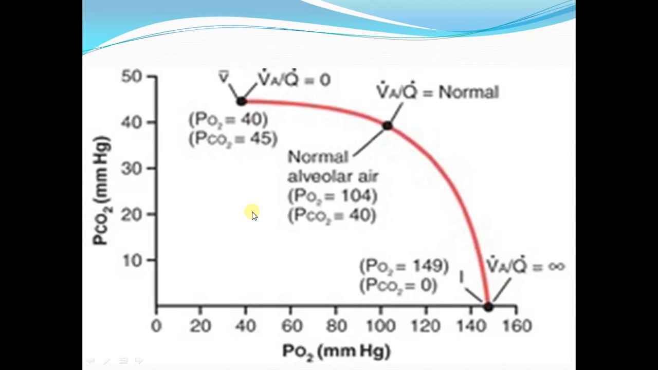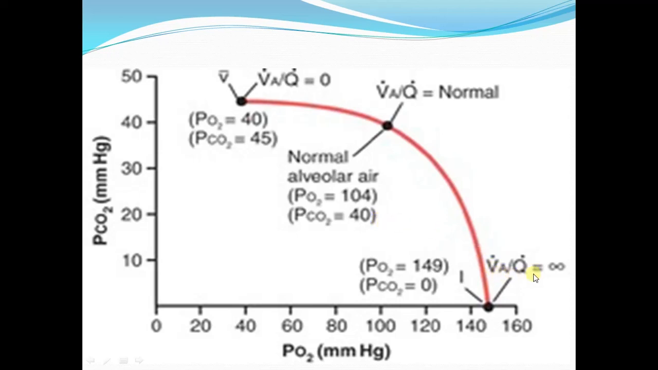This is the VQ diagram. It shows us the partial pressure of oxygen on the x-axis and partial pressure of carbon dioxide on the y-axis. These are the partial pressures of oxygen and carbon dioxide in the alveolar air. And it shows us that when the VQ ratio is normal, the partial pressures of oxygen and carbon dioxide will be 104 millimeter of mercury of PO2 and 40 millimeter of mercury of PCO2.